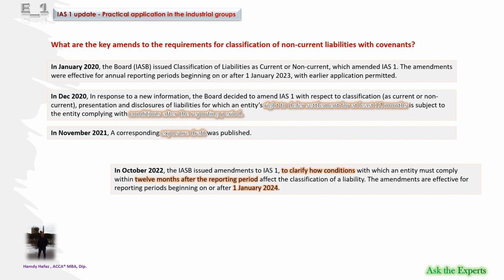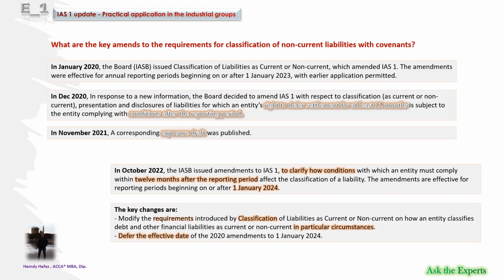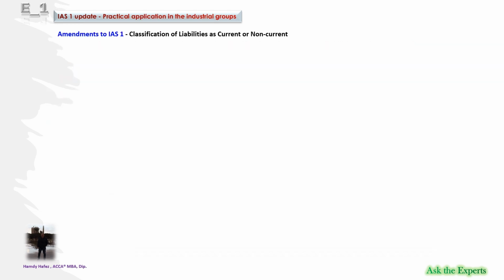So, the key changes are: to modify the requirements introduced by Classification of Liabilities as Current or Non-current on how an entity classifies debt and other financial liabilities as current or non-current in particular circumstances, and to defer the effective date of the 2020 amendments to January 1, 2024. But take care that three proposals the IASB included in its November 2021 exposure draft were not finalized.